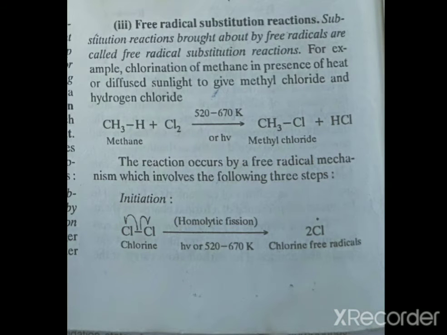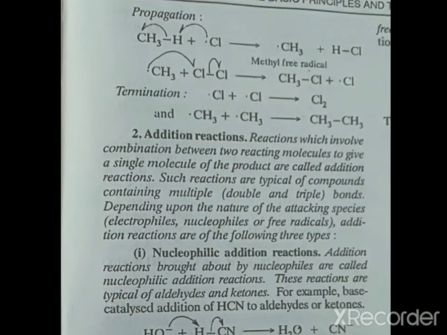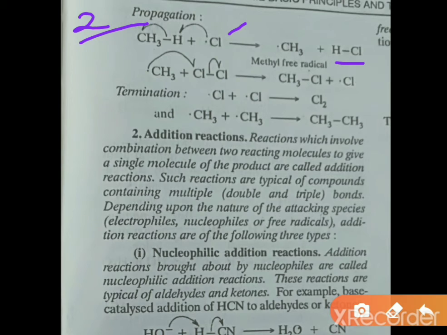After this step there comes the propagation step. This will be the second step. In the propagation step, what happens? This chlorine free radical abstracts the proton, that is H. Here HCl is formed, and a methyl free radical is formed. In the same step, this methyl free radical again reacts with a chlorine molecule, resulting in the formation of CH3Cl, which is our major product. It is formed, and one more chlorine free radical is formed.